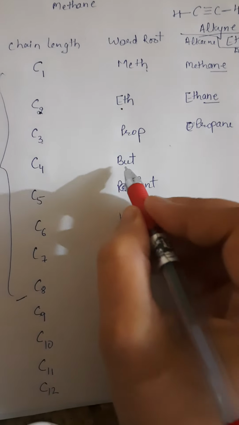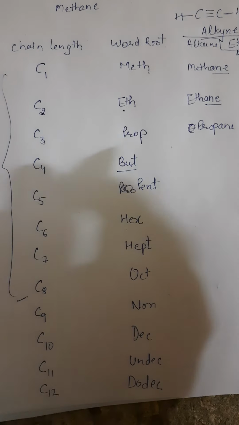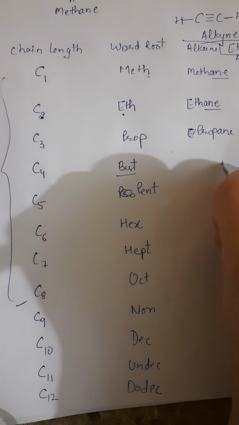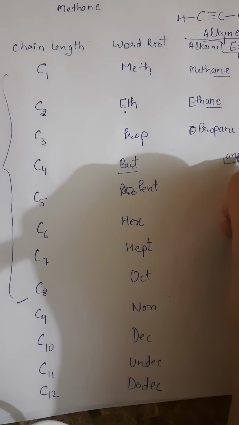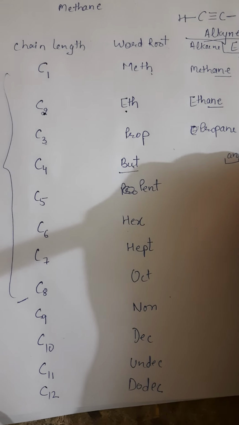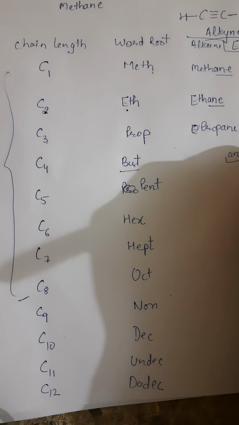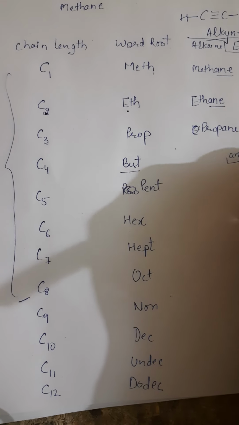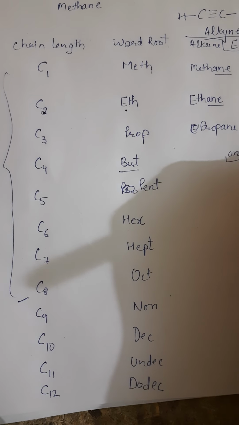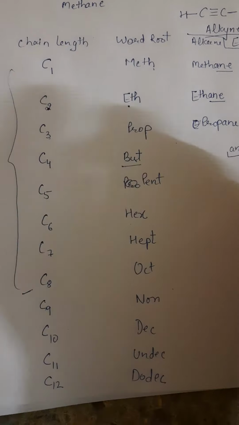It means after the word root, for the alkane you will write ane as the primary suffix, for alkene you will write ene as the primary suffix, and yne as the primary suffix for the alkyne.